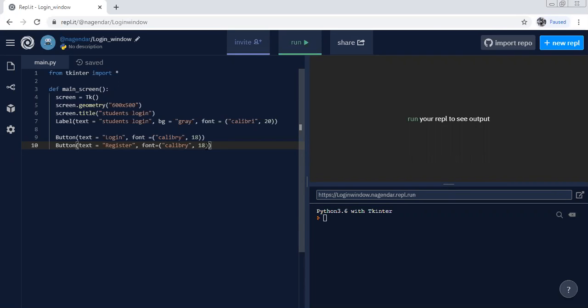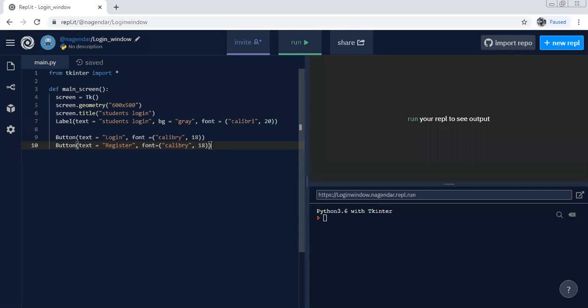See how the parentheses are matching with the boxes. You can see the parenthesis. Okay, so now the screen window is created. Upon the window, two buttons are created, and we have given the names to the buttons, right?